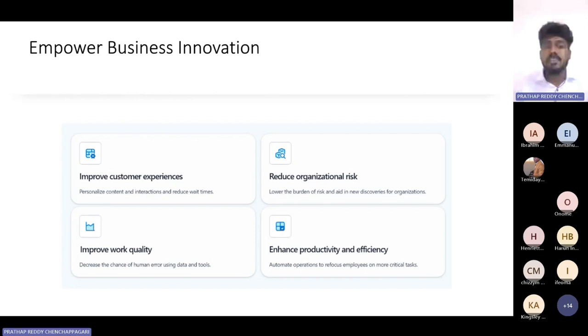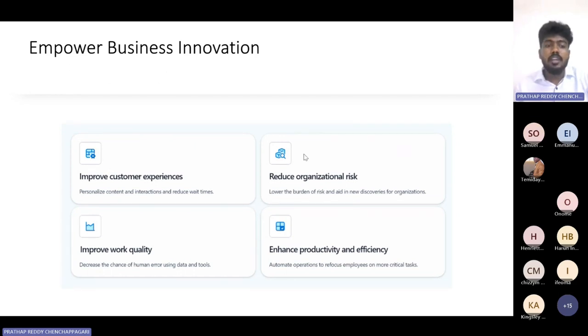We need to grow our business. We need to know what the negatives are, what the positives are. Okay, and reduce organizational risk. Yes, of course, this is very important. We have to reduce the organizational risk. We don't want to risk anything related to the organization. We don't want to trust blindly.